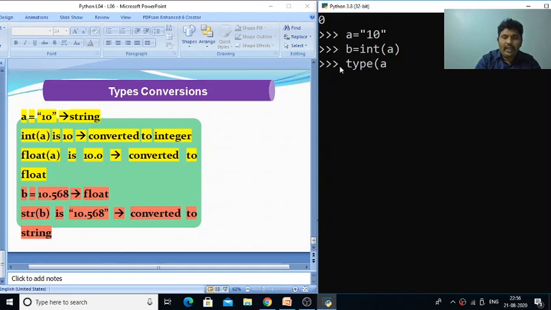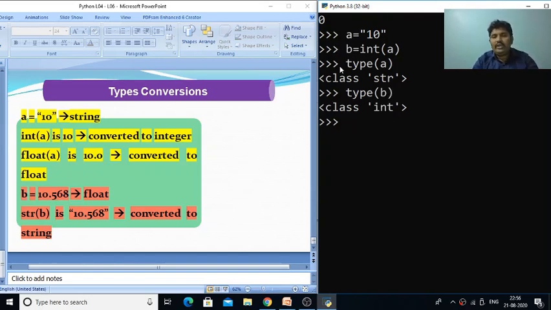Now we can do one thing. Type of a. So it is printing that it is a string. Now what is the type of b? Type of b is integer. So this is how we can convert a string to an integer. Now we need to convert the integer to a float. Now what we can do is float of b.